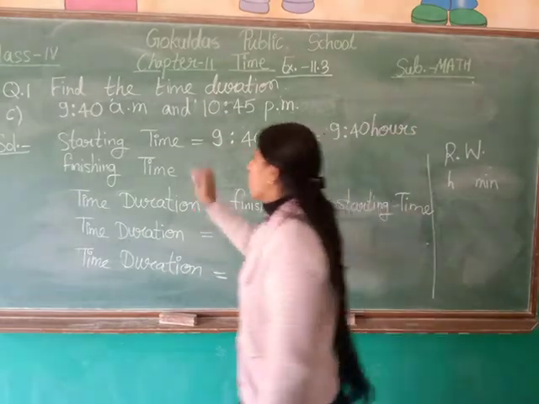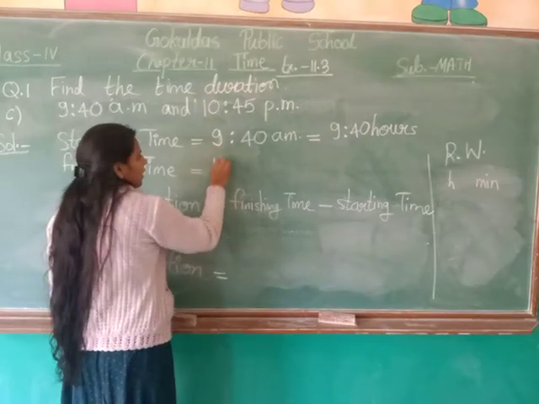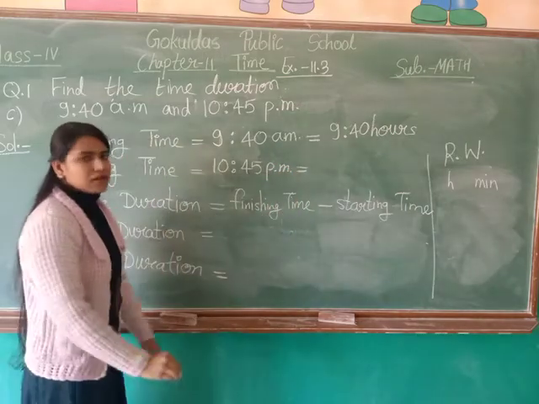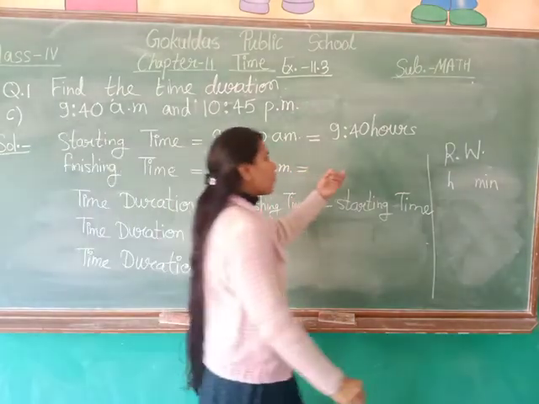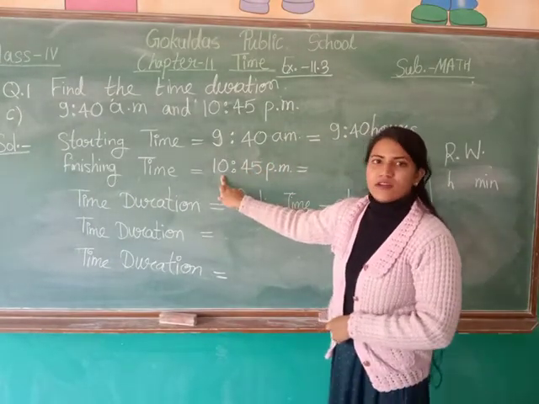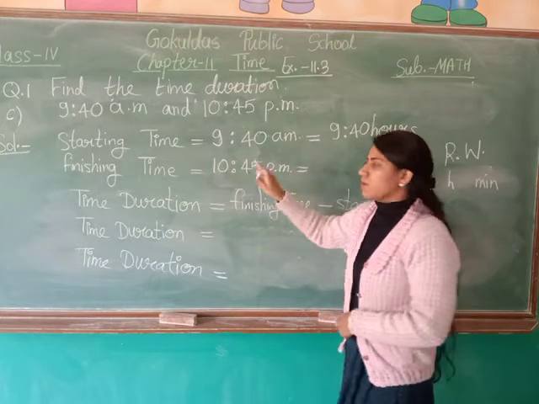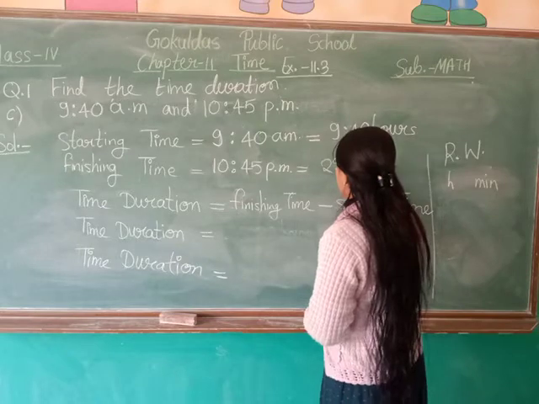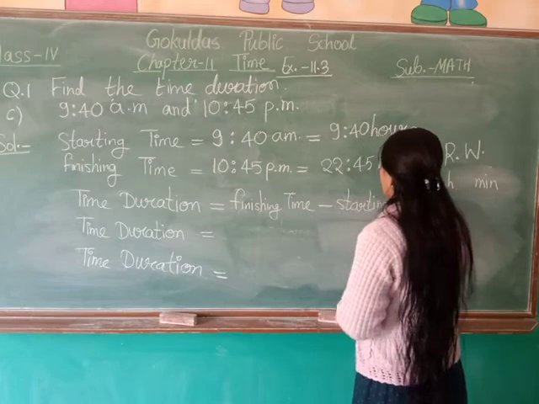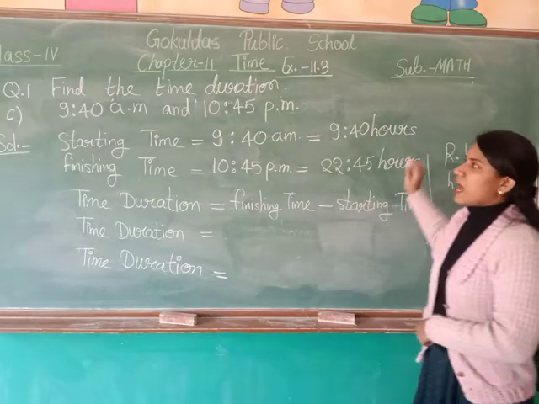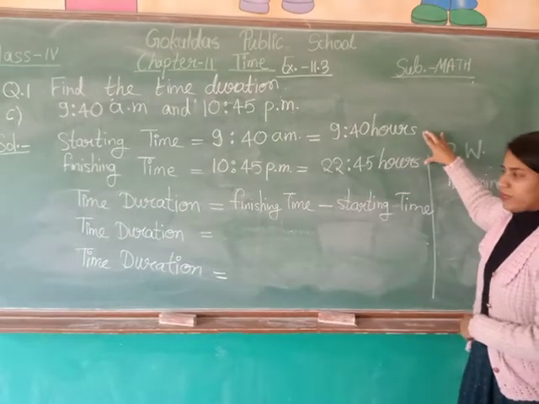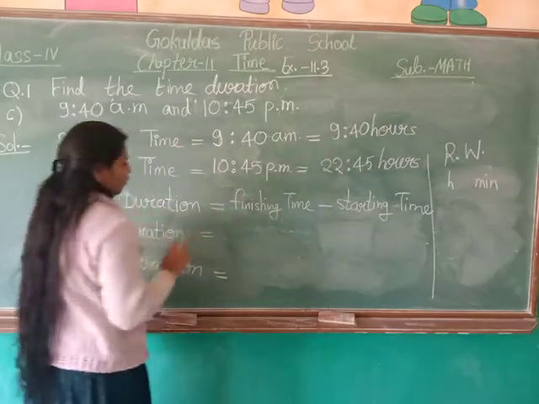Right? Now our next timing, our finishing time, is 10:45 p.m. Now in 24-hour clock format, by which number do we represent 10 o'clock? We represent it by 22. Now what are the minutes? 45. So 22:45 hours. Now both the units are hours. Now our timings are in the same format. So we can put the values here in the formula.